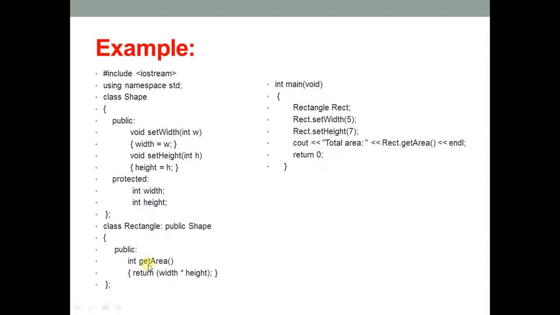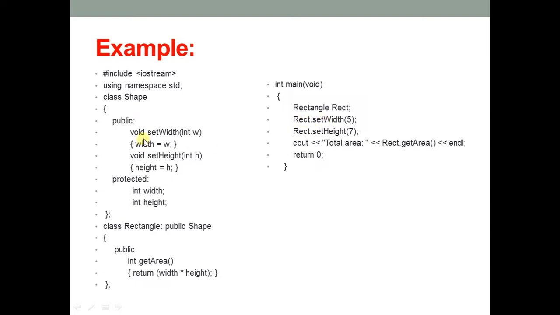Now when you run this program, you can see here we are creating an object for the derived class, not for the base class. You can see here, Rectangle rect. Now from the derived class we are calling the base class member function. You say rect dot set width.